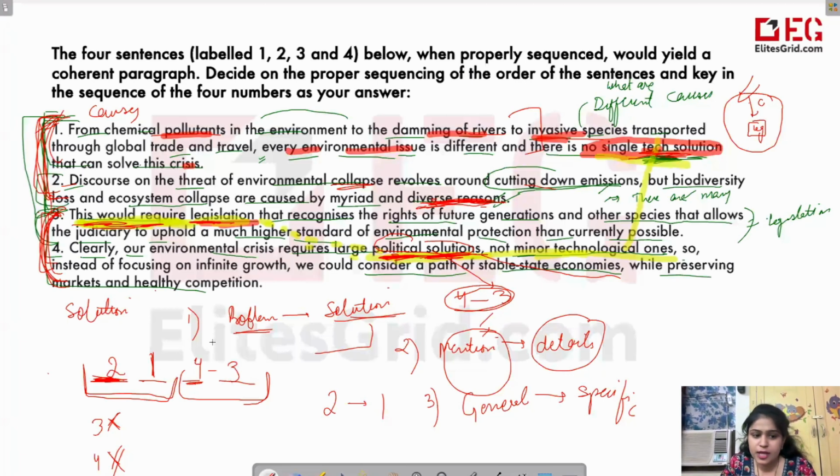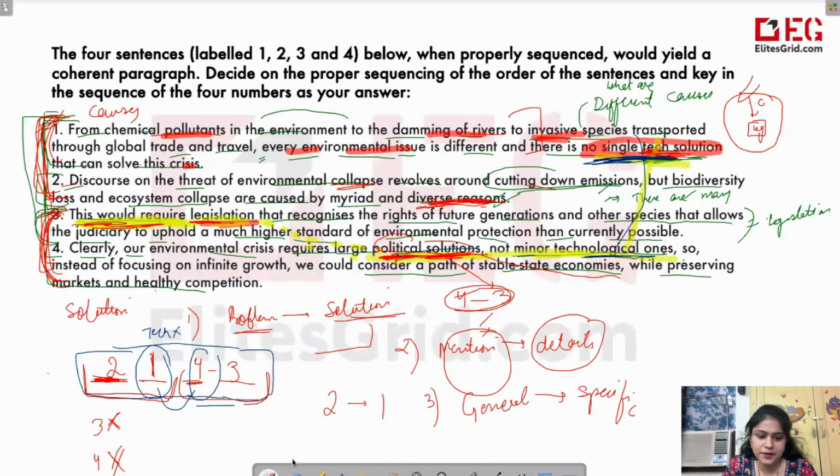And one more thing, if you see, the first and the fourth are also connected. How? The first one is telling us that there is no single technical solution. Then the fourth continues the same thing, saying that we require political solutions, not just technological ones, right? So there is a link here. So the first and fourth are also linked. So this is the correct pattern: second, first, fourth, and third. This is how we will get a coherent paragraph.